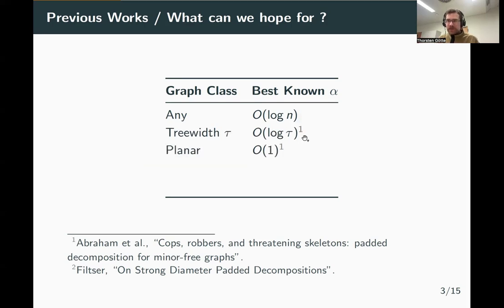Similarly, if you have a planar graph, also the best possible value of alpha is a constant. So it's just O of 1. More generally, if the graph has a bounded genus, so it can be embedded into a surface of genus g, then the best possible quality is the logarithm of the genus. And most generally, if your graph excludes a fixed minor K_r, so very roughly speaking, your graph cannot be reduced to a clique of r nodes, then the best possible value of alpha is this O of r.